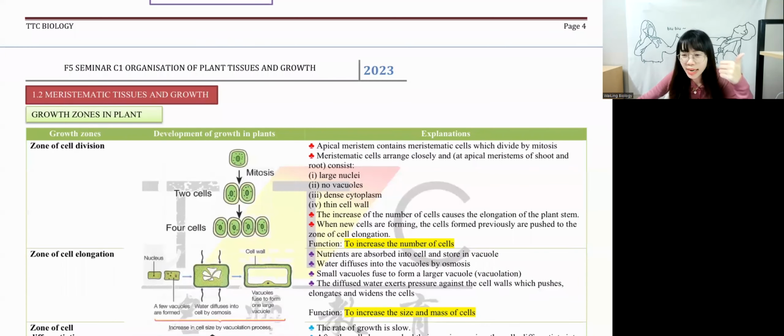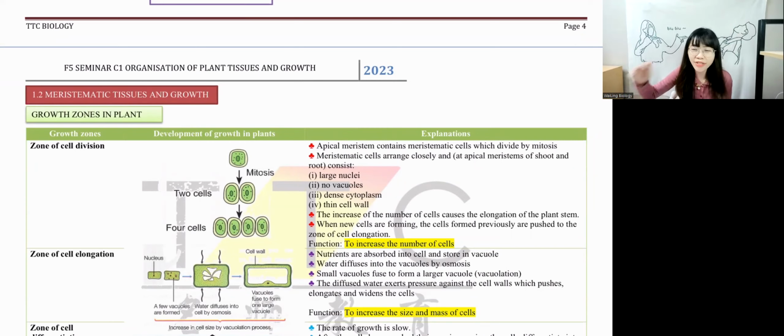Very good. And then the other function is? What is the other function, besides preventing water loss? Correct, to protect the plant from mechanical injuries. Very good. Not injury, it's mechanical injury. Okay, and then we have the location for xylem. For leaf, where is the xylem? On top, correct. In the stem, where is the xylem? Inside, correct. Where is the xylem at the root? It is star shape. Very good. Top, inside, star shape.